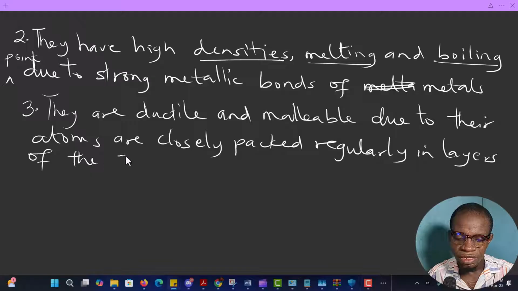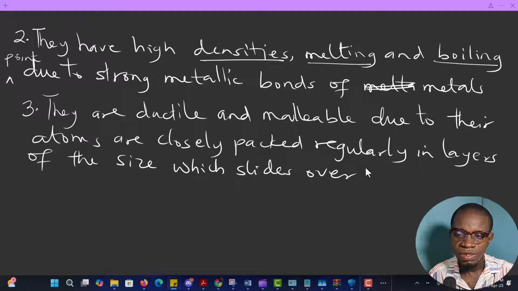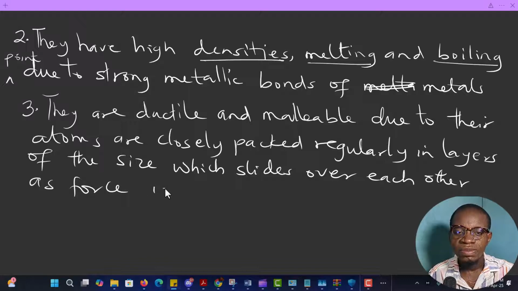which slide over each other as force is applied. So that's the next point that we have there.